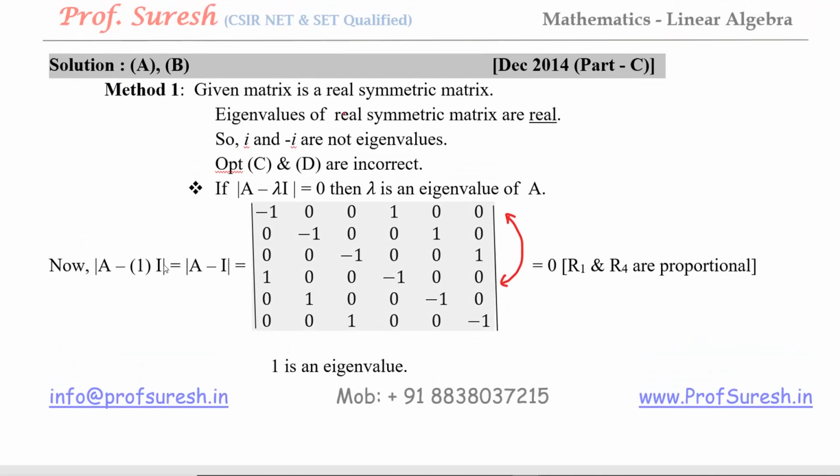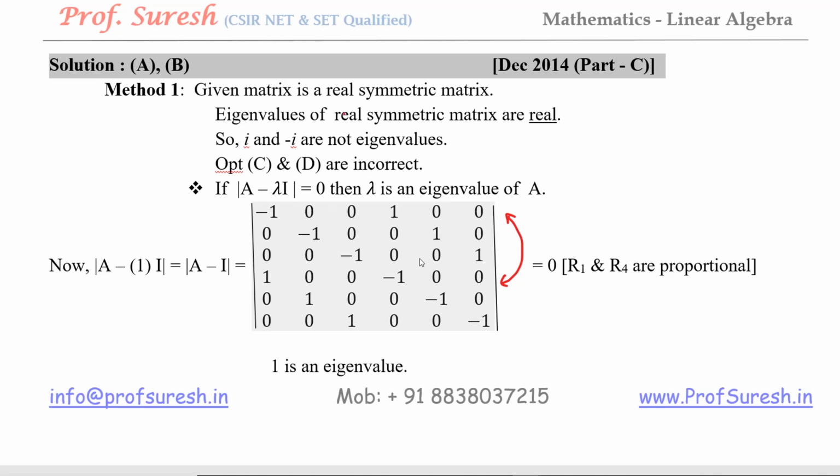ஸோ instead of lambda I take 1. I am going to check whether 1 is an eigenvalue or not. So determinant of A minus 1 I, that is equal to determinant of A minus I. So we know in A the diagonal entries all are 0, in I diagonal entries are 1, so we get the diagonal entries as minus 1. All other entries are same.